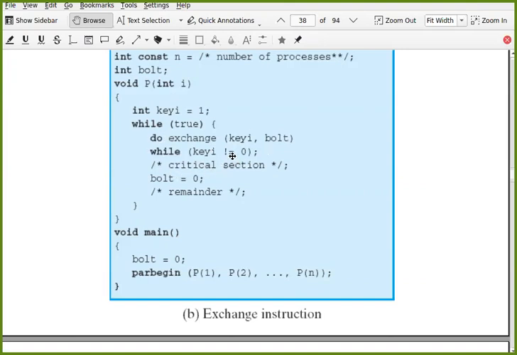So again, this is nothing but the same. If key I is 0, it means bolt was 0. And if bolt was 0, you have put 1 inside bolt. So you have acquired the lock and you enter the critical section. And after getting out of the critical section, you change this value of bolt to 0. Over.